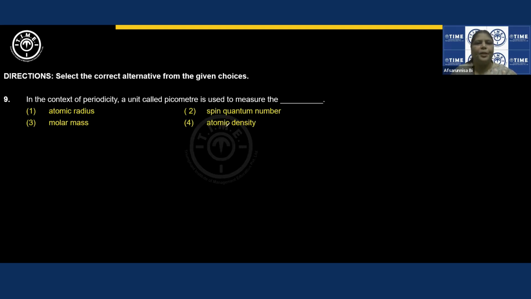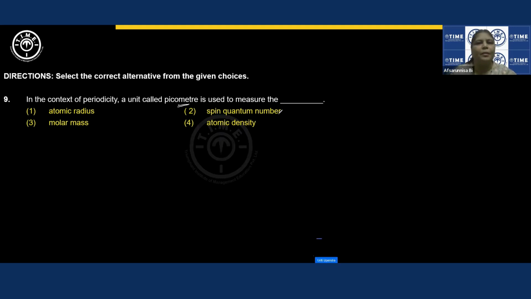In the context of periodicity, a unit called picometer is used to measure the atomic radius. Here in the unit itself, you can see it as meter, right? Something which is talking about length. Atomic radius talks about length.